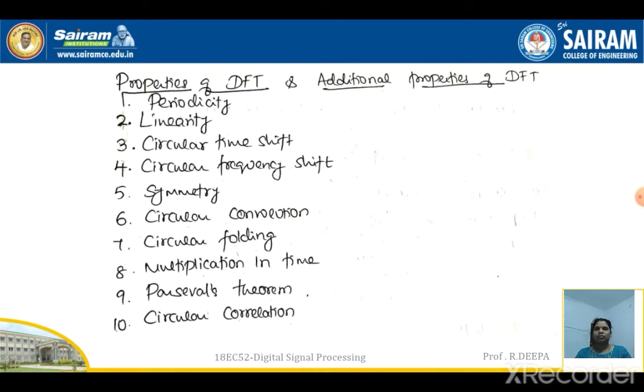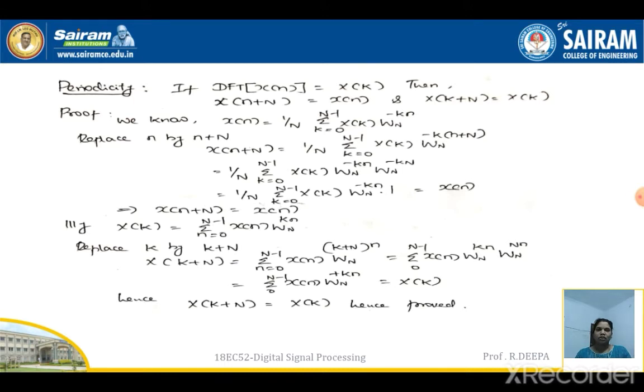The first one is periodicity, linearity, circular time shift, circular frequency shift, symmetry, circular convolution, circular folding, multiplication in time, Parseval's theorem, and circular correlation. So let us study each and every property and we'll prove it parallelly and we'll be solving the problems of each and every property. The first property, as we have seen, is the periodicity property.